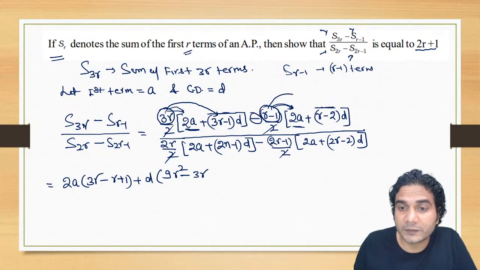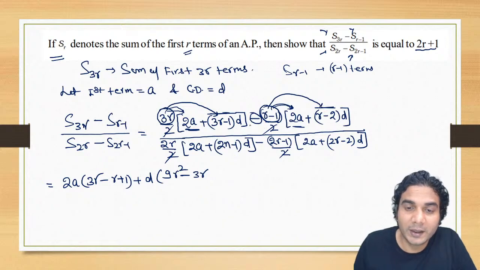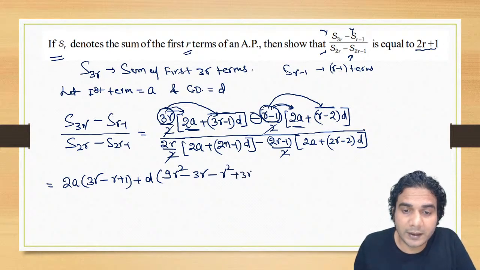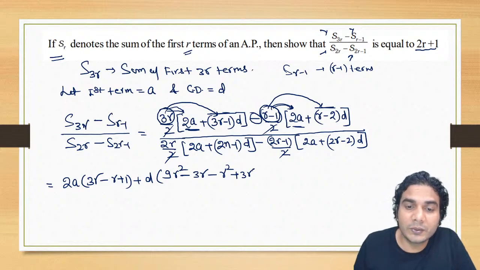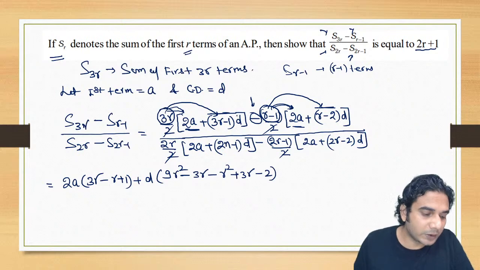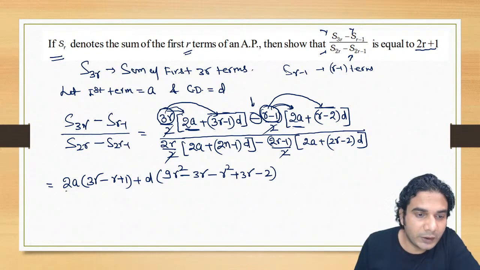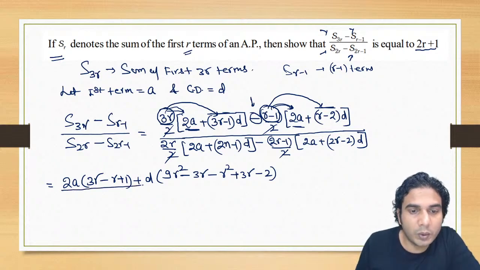Now this r minus 1 will be multiplied to r minus 2, right? And the minus sign is there. So if I multiply r minus 1 and r minus 2, it will be r square. Then you'll get minus 3r, so that will become plus 3r, and plus 2, so that will become minus 2 because of the minus between these two terms. Because of this minus, all three terms will change their sign. So this is the numerator now. This whole is divided by.